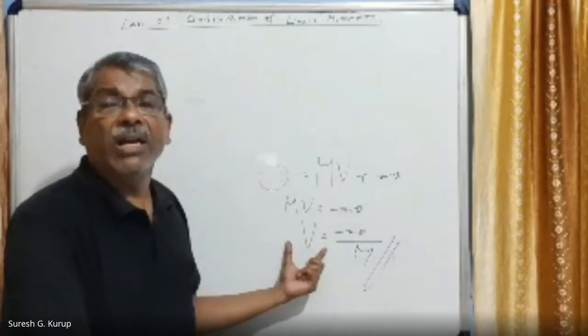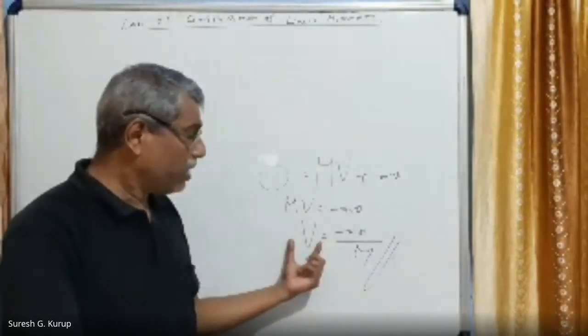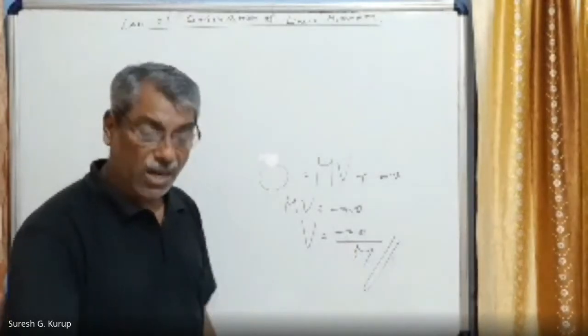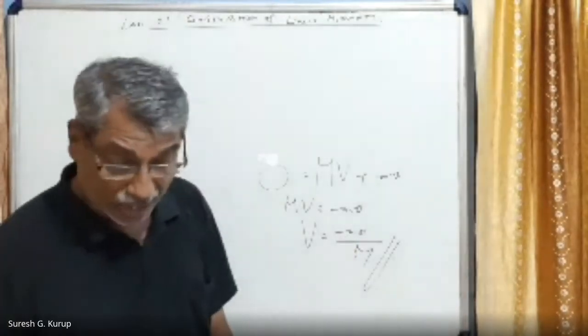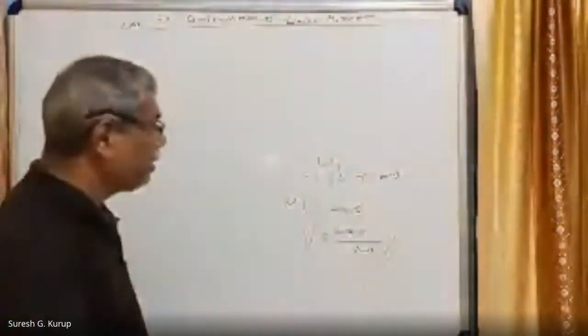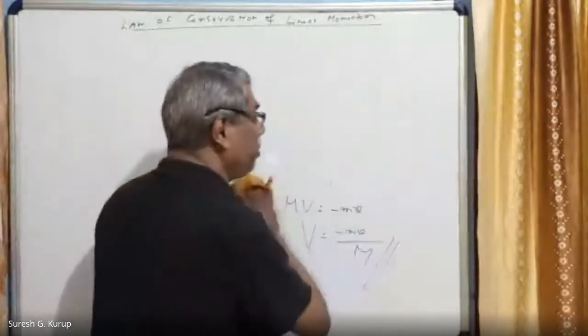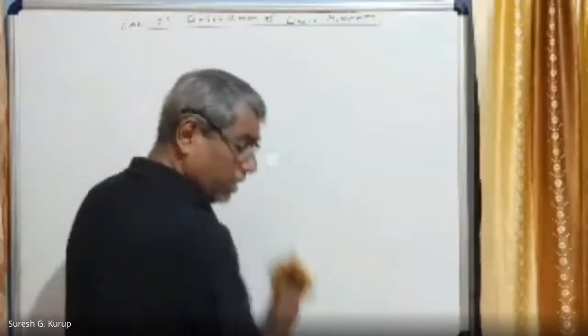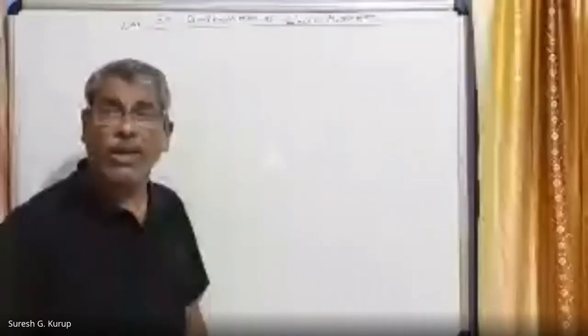This negative sign shows that the gun is recoiling. Recoil velocity of the gun can be calculated using which theory? Conservation of linear momentum. Right? Conservation of linear momentum. Another thing is that this is the impulse momentum theorem. Impulse momentum theorem is, suppose when a gun is operated.